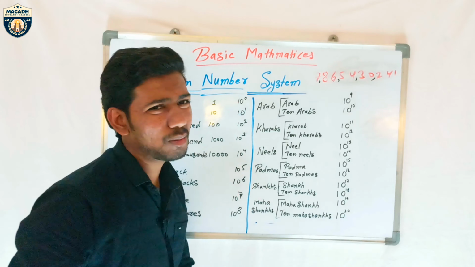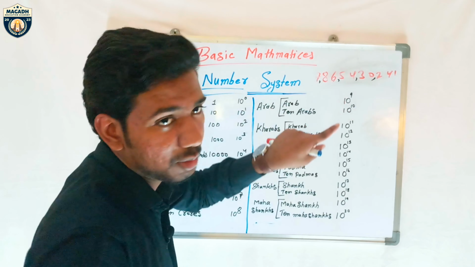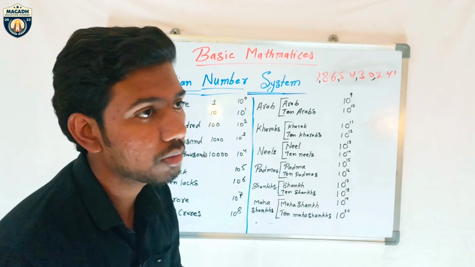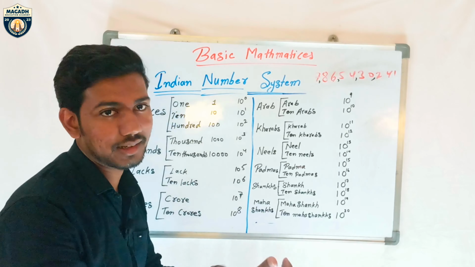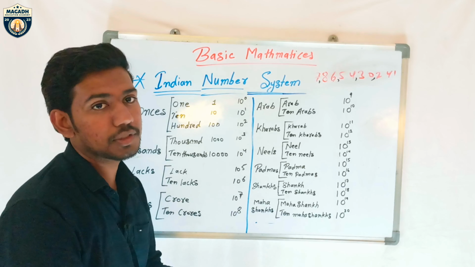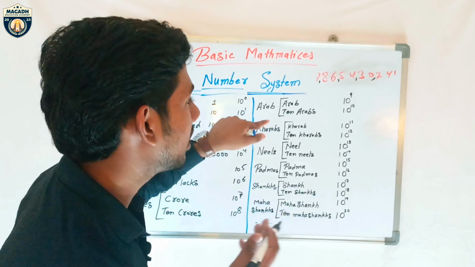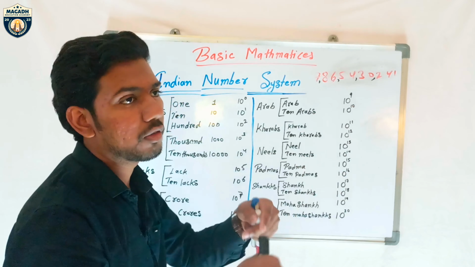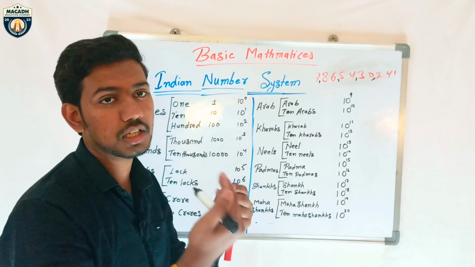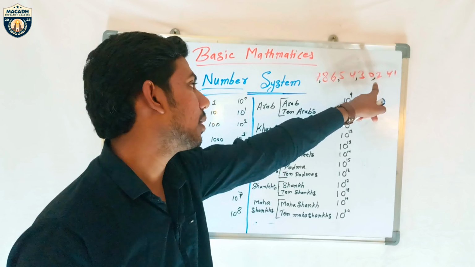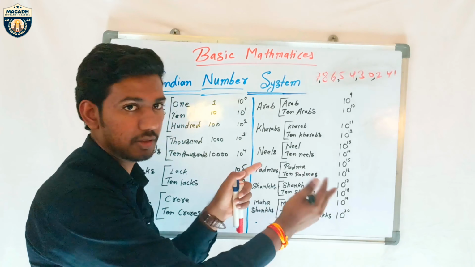But in the international number system, after every 3 digits you put a comma, because in the international number system we count ones, tens, hundreds, thousands, ten thousands, hundred thousands. Because of that we put a comma after every 3 digits. But in our number system we count ones, tens, hundreds, thousands, ten thousands, lakhs, ten lakhs, crore. Because of that we put 3 digits, then 2 digits. I already explained this to you in the previous video.